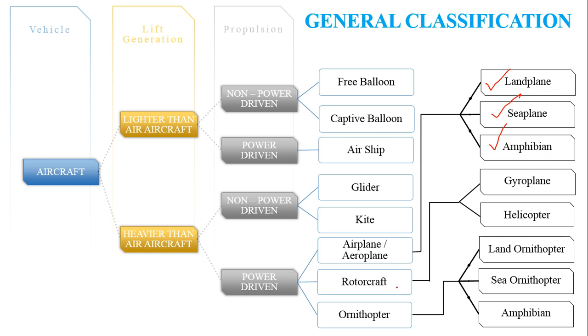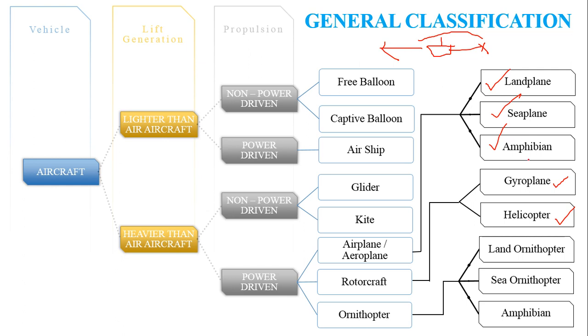Now, when we further classify rotorcraft, a rotorcraft can either be a gyroplane or a helicopter. The basic difference between these two is that a helicopter is totally powered. In a helicopter, the vertical rotor, the main rotor blade, you can see, consider this as a helicopter. So, this is the main rotor, and it is going to have a tail rotor over here. That main rotor is typically powered by an engine, and this provides the thrust, the lift, and further when it is tilted, it provides the thrust.